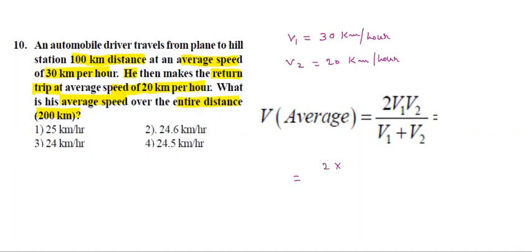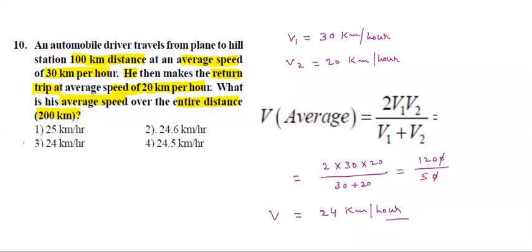Substitute the values here. We get 2 into 30 into 20 divided by 30 plus 20. Numerator total is 1200 divided by 50. 0, 0 cancel. Now calculate this. 5 2s are 10, 5 4s are 20. So average speed v, I am getting 24 kilometers per hour. This is the answer. Third option correct.